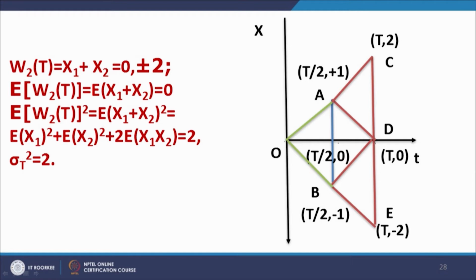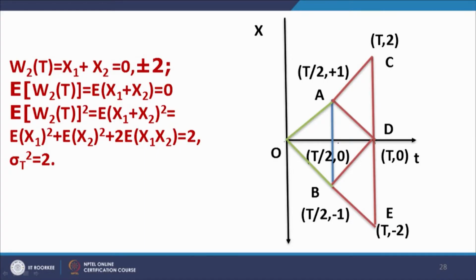The first step is at t equal to T by 2, the second step is at t equal to capital T. Now, we can model the first step by a random variable x1, which can take the values +1 or -1 with equal probabilities, and we can model the second step by another random variable x2, which can take the values +1 or -1 with probabilities 1 by 2 again. And the value of the process at t equal to capital T will be the sum of x1 and x2.